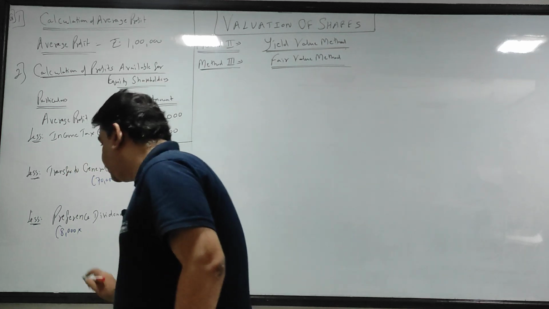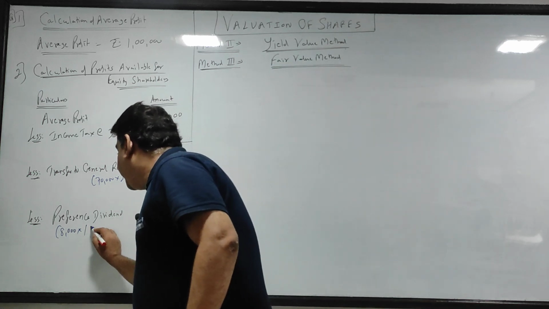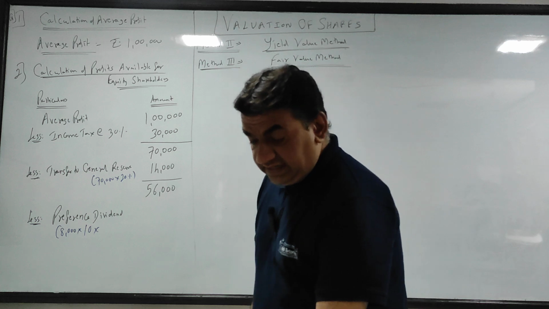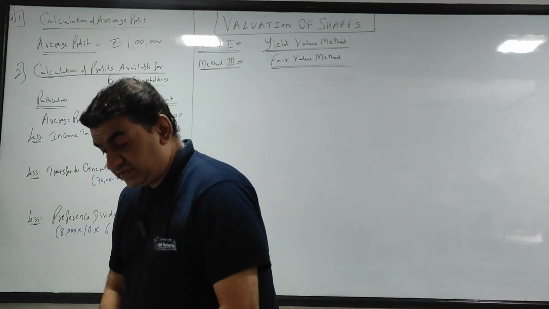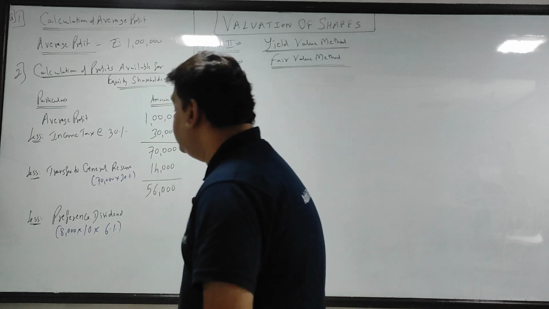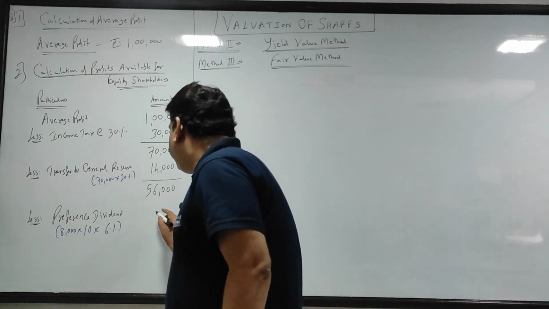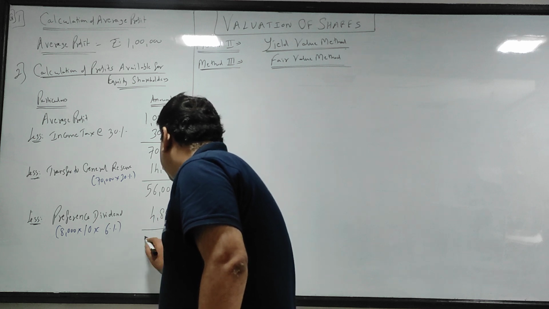My number of shares is 8,000, face value per share 10 rupees, and what is the rate given? 6%. So multiply by 6%. So 8,000 into 10 is 80,000. 8 6 48, so I deduct 4,800.